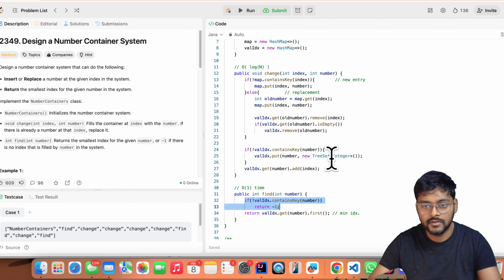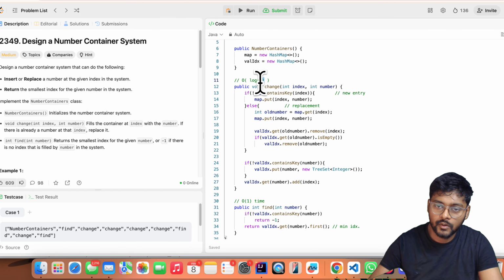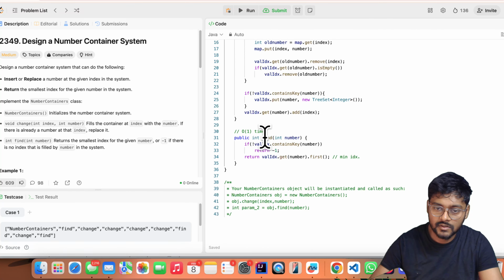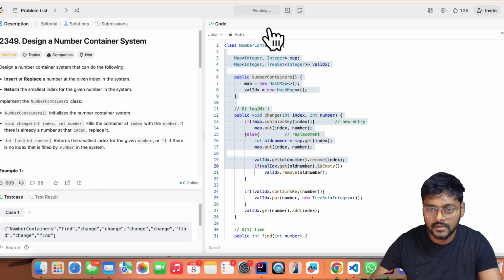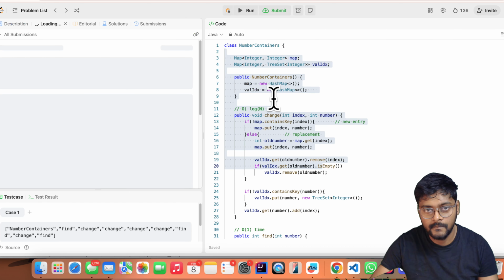Okay, so this is the code for this approach, taking log n time for the change operation and 1 time for the find operation. This is the best approach, and now I'm going to submit this code.